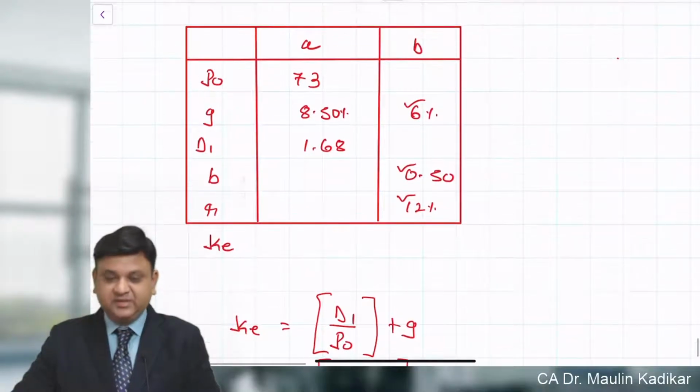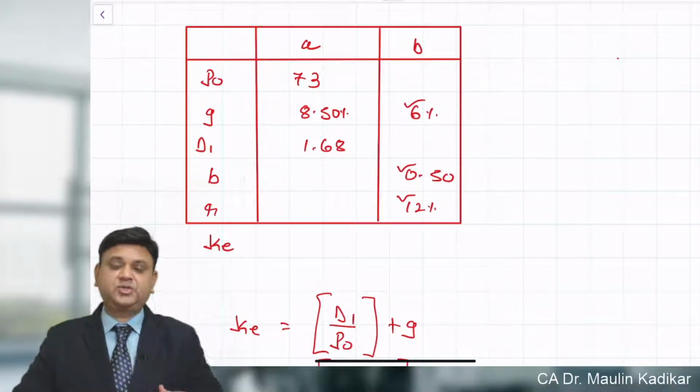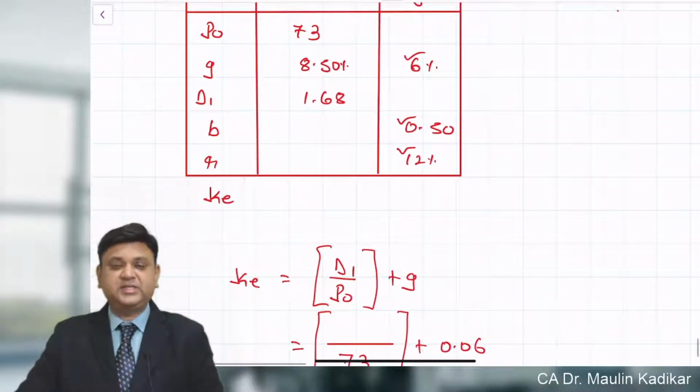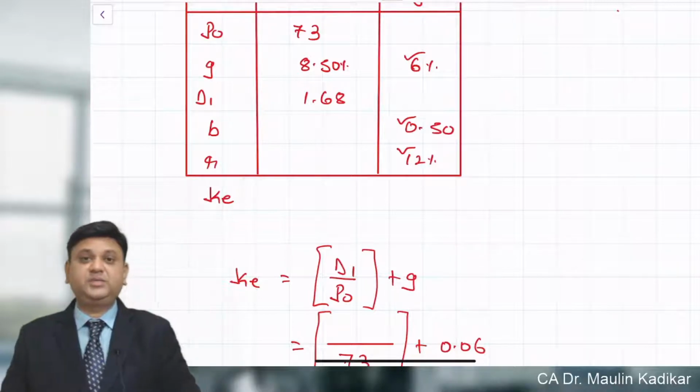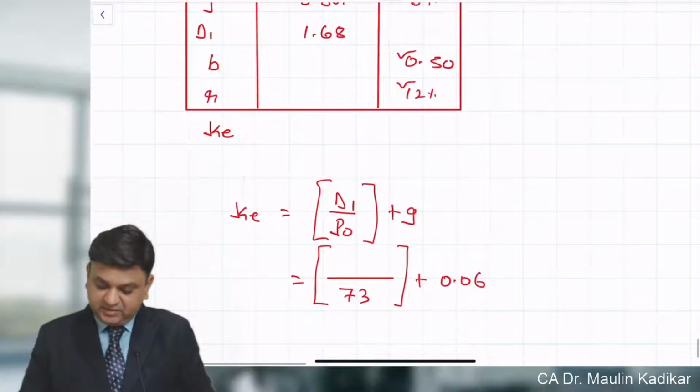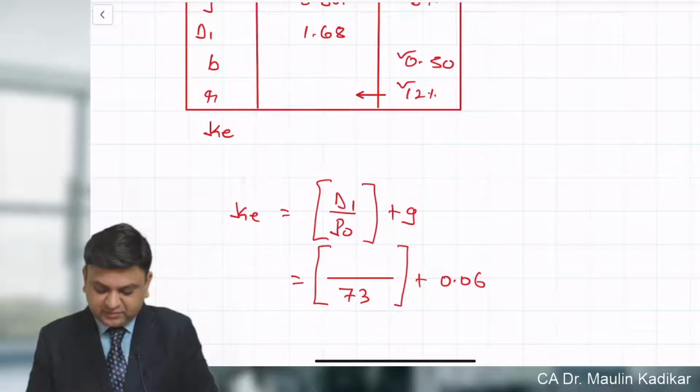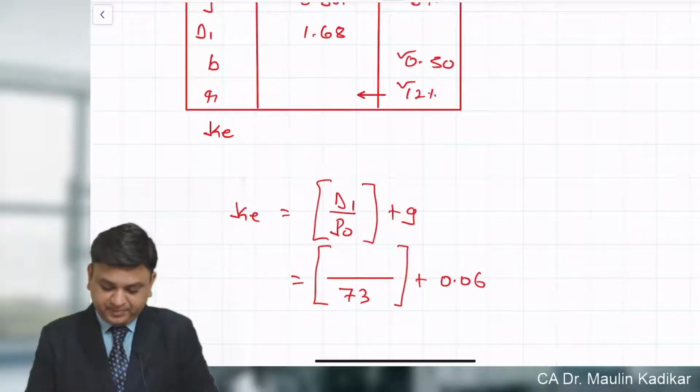Now as far as D1 is concerned, how to calculate D1 is an important point in this question. Over here, friends, of course we are doing a question from the institute publication in which they have made an important assumption that the rate of earning of the company is going to remain the same, that is 12%.